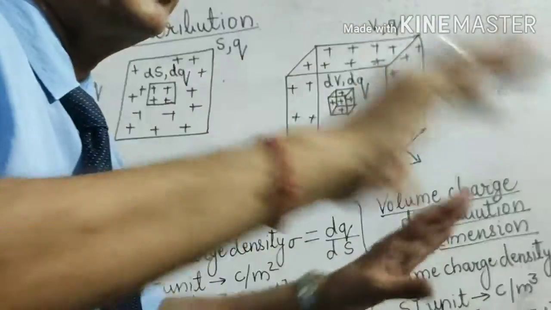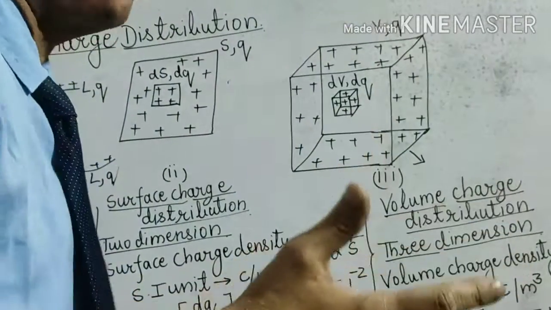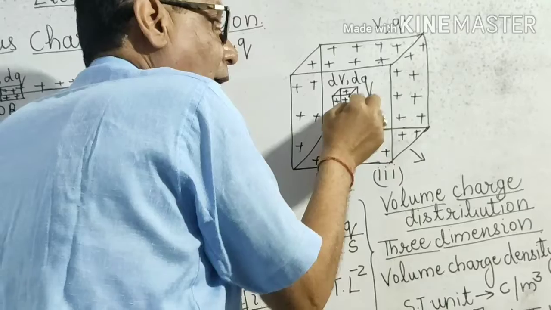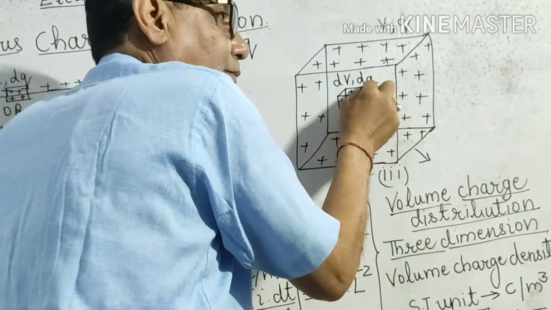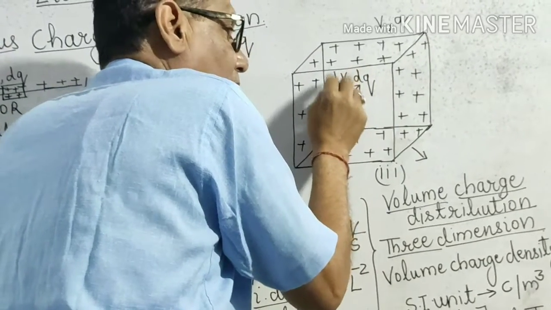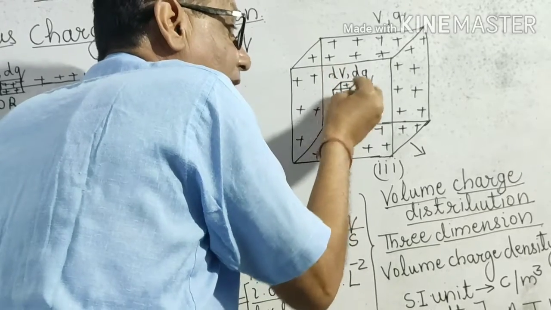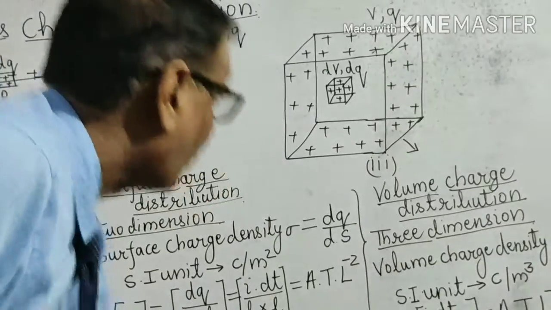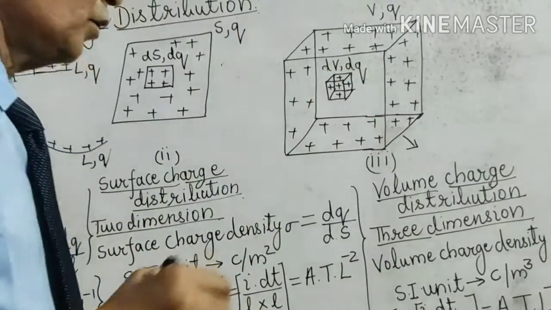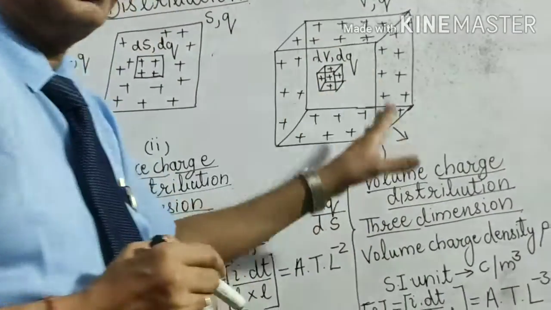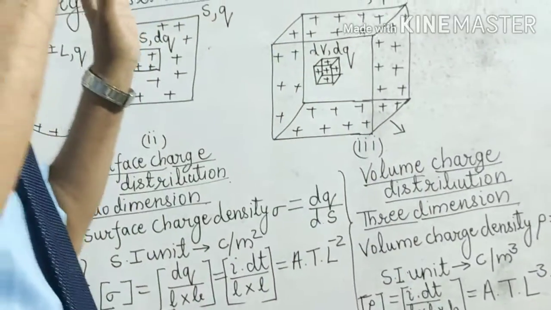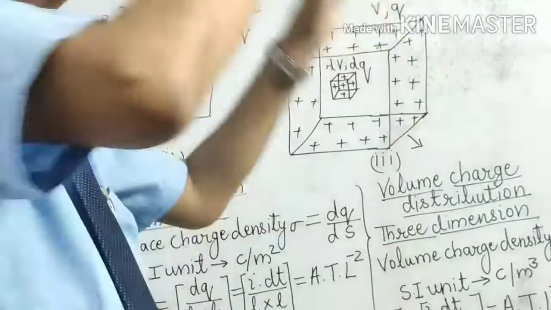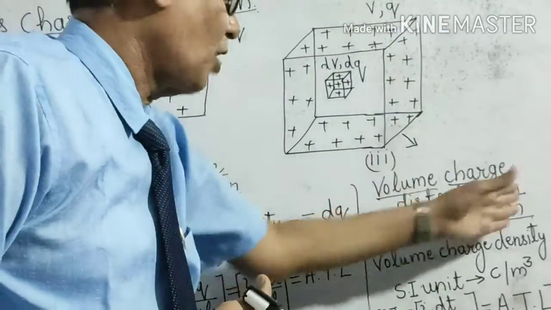Now here also, since the dimension of that volume is infinite, you have to cut down a small volume. The small volume is dV, and the charge available in this small volume is dq. So this gives the volume charge distribution, when the available charge is continuously spread over the entire volume. That is called volume charge distribution.